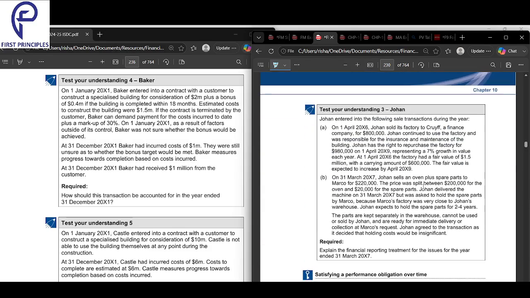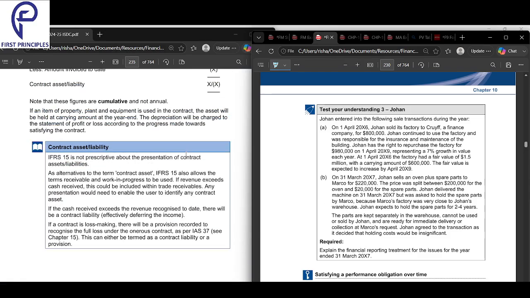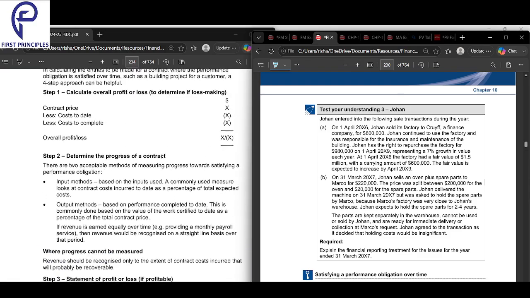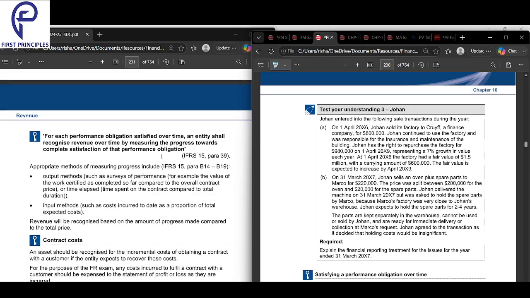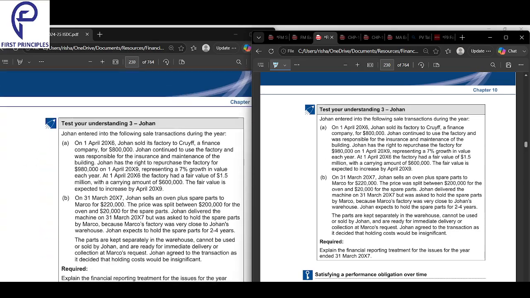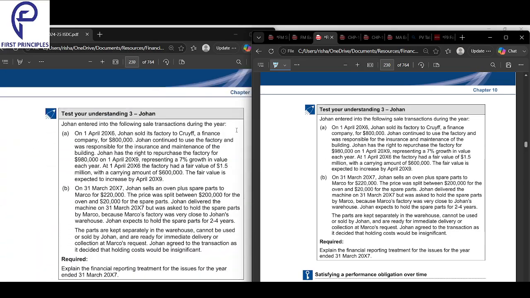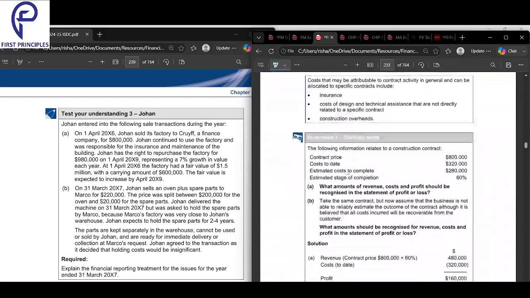Now let's look into a question here, and let's see if we can just break it down. Before we go into the next part of the chapter, this contract costing and everything, let's finish this today.